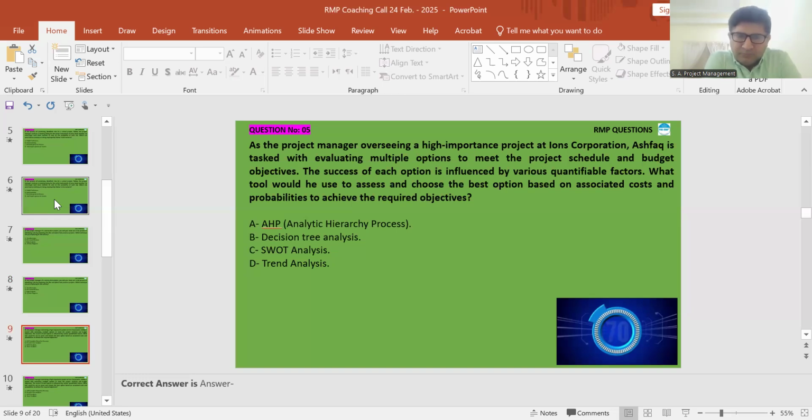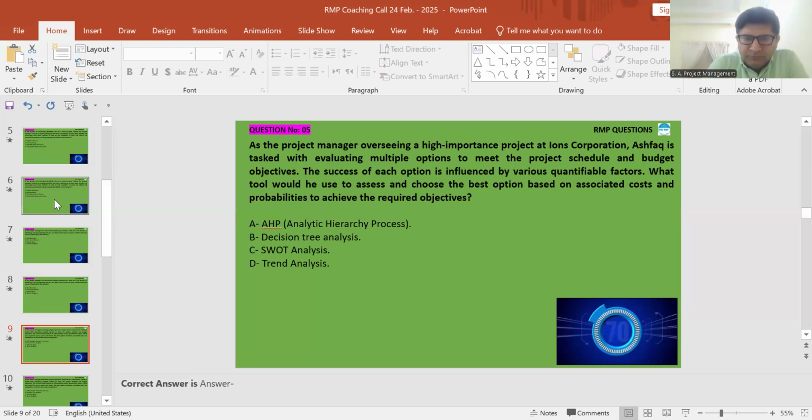What tool would you use to assess and choose the best option based on associated cost and probabilities to achieve the required objective? Option A, analytical hierarchy process. Option B, decision tree. Option C, SWOT analysis. Option D, trend analysis.